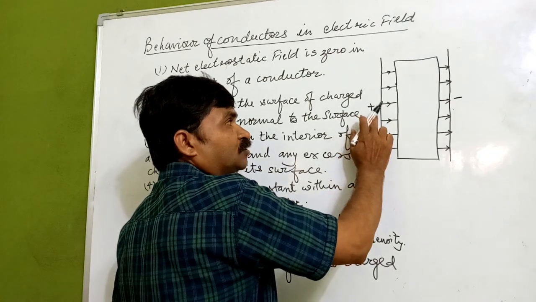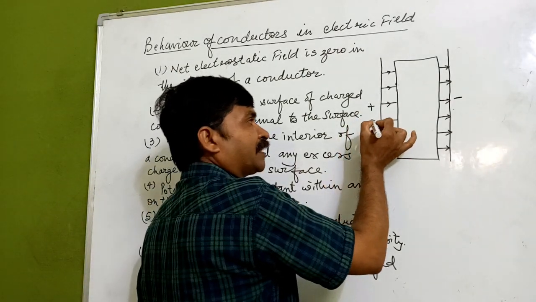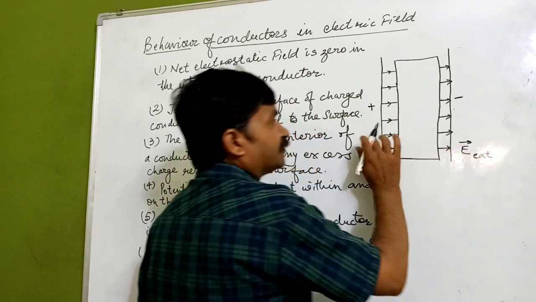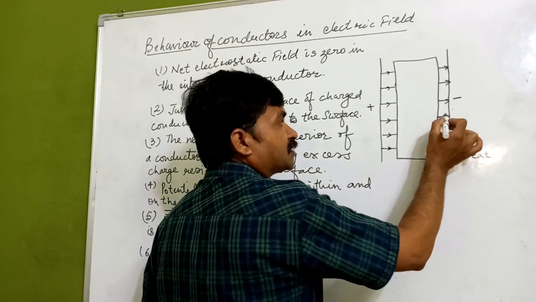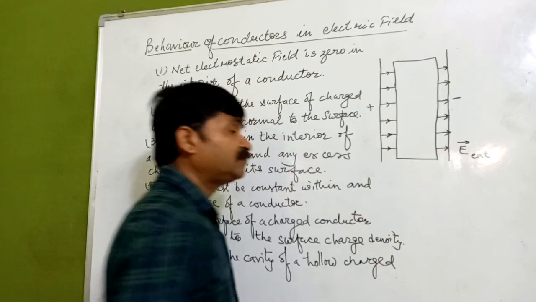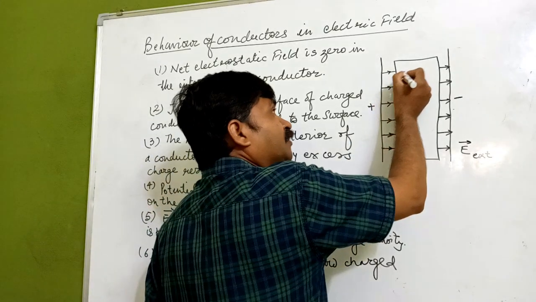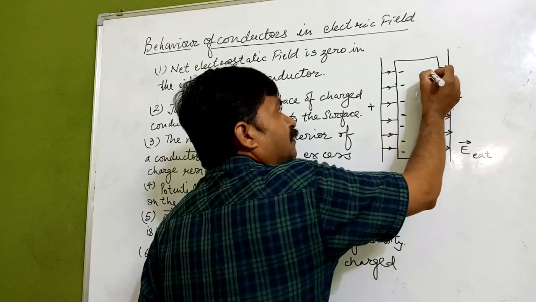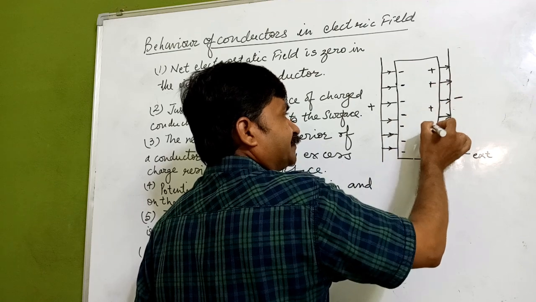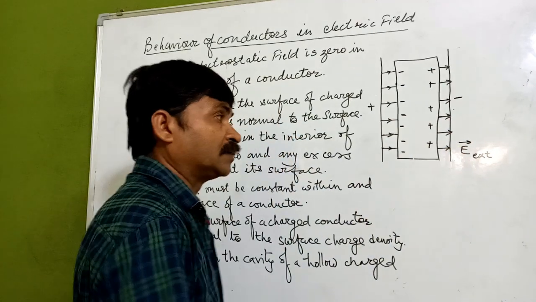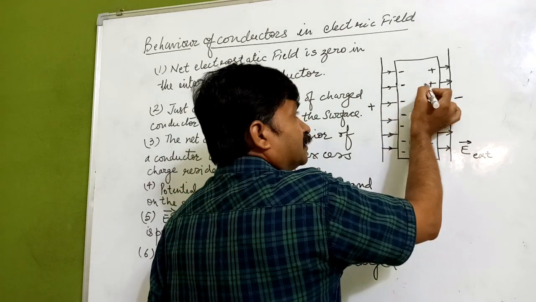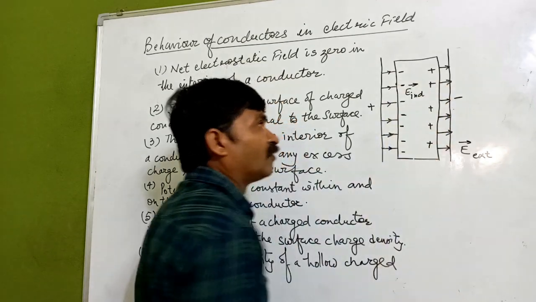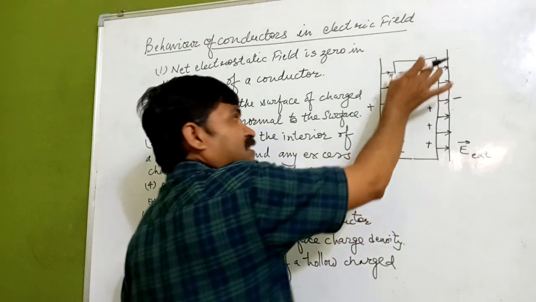Now if we go through this example, suppose we are applying an external field E. E is the external field which is applied, and because of it, the negative charges are coming towards this point, and all the positive charges are getting there. Now these are creating an electric field inside, which we can call the individual electric field of this conductor.